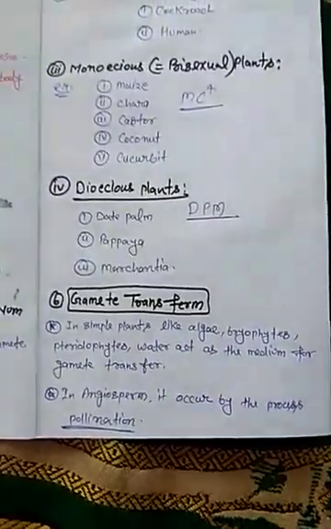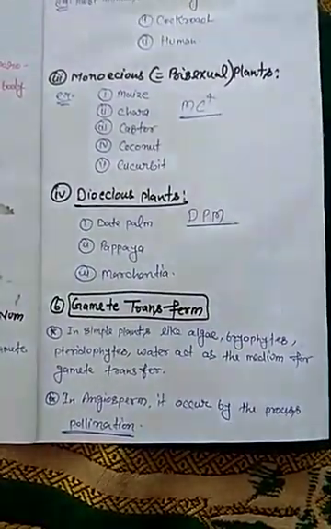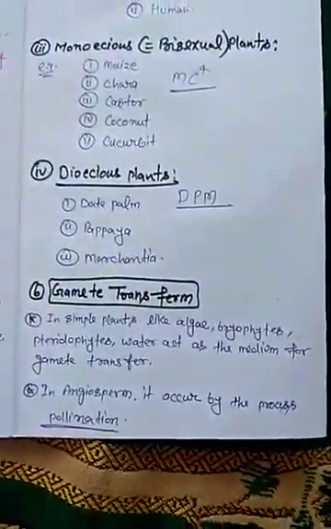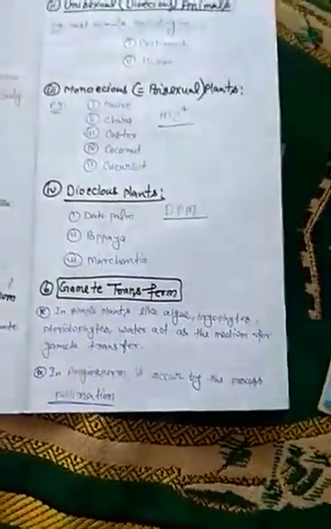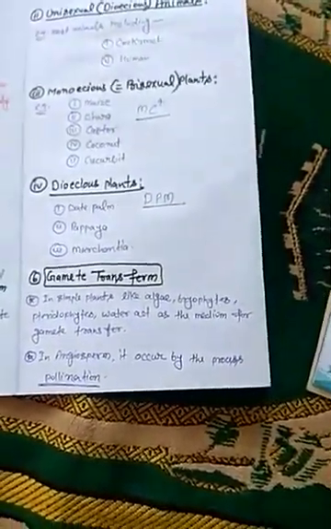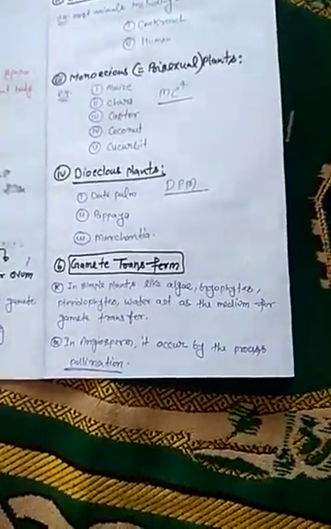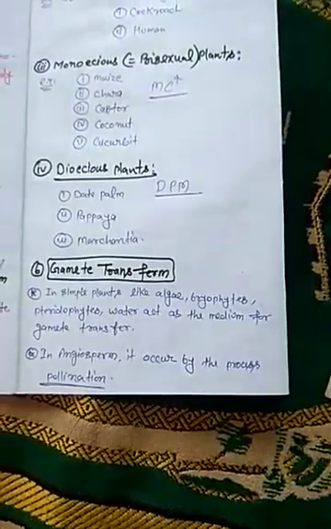In angiosperms, the pollen grains are transferred from the anther of one flower to the stigma of another flower, and this is called pollination. So in angiosperms, pollen grain transfer is called pollination. We have already studied in a previous class what pollination is. The transfer of pollen grain from anther to stigma of another flower is called pollination.